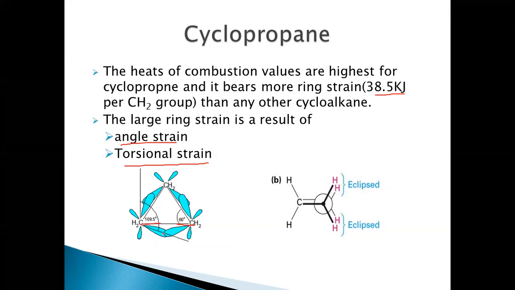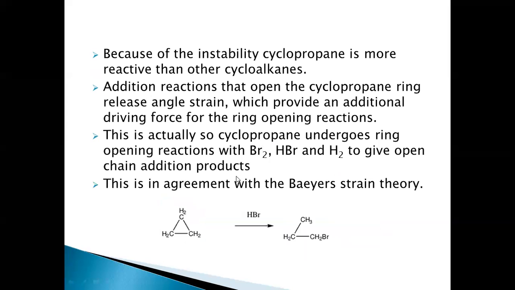So there is a certain amount of ring strain, and also the hydrogens on the adjacent carbon atoms are in eclipsed conformation and not in staggered conformation. So it is suffering from torsional strain also. So there are two types of strain present here, angular strain and torsional strain. The molecule is not stable here.